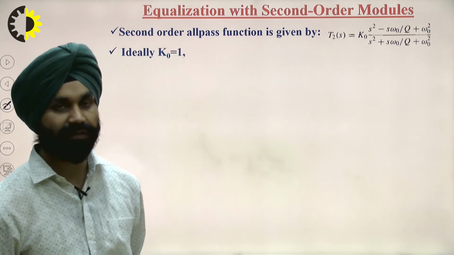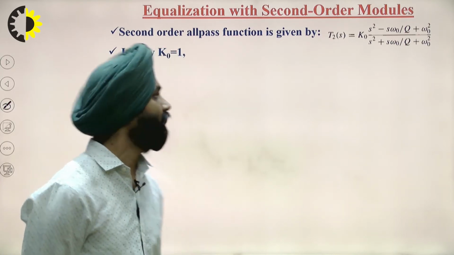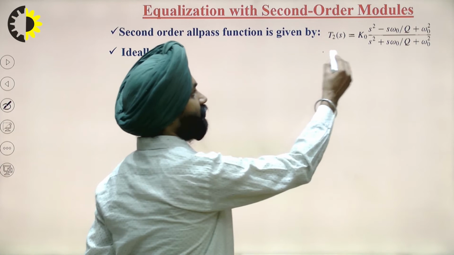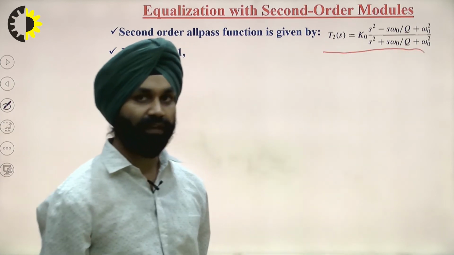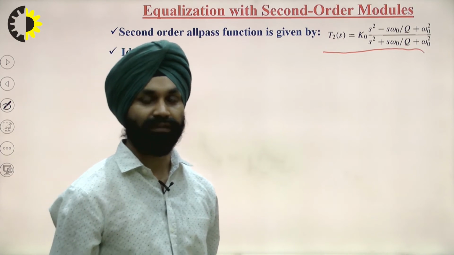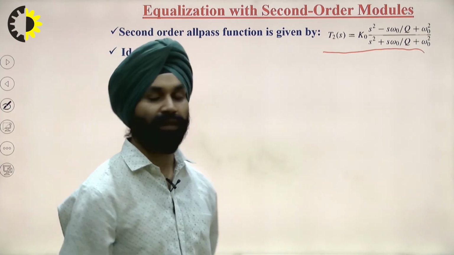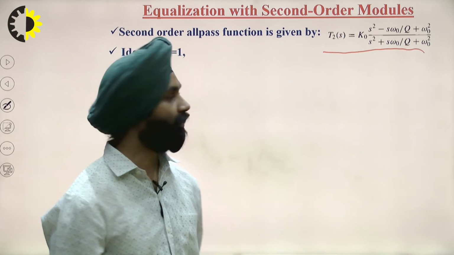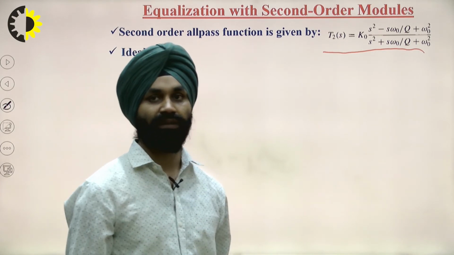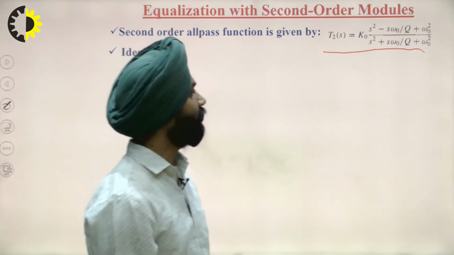So again, take the second order all pass filter. In the second order all pass filter, let's suppose we have a general transfer function. It can be given as k naught into (s square minus s omega naught by q plus omega naught square) divided by (s square plus s omega naught by q plus omega naught square).